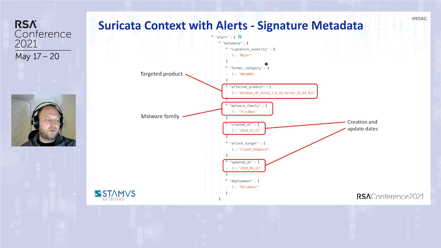So it was trying to detect the TrickBot malware. And then we got two other pieces of information that can be really useful: created_at and updated_at. Updated_at will tell you that the signature has been updated quite recently. And with created_at, you will know that the signature for this threat was written on this day. So if you want to focus on the recent threats, which are usually the most active, you can use this as a classifier and say, maybe I should look first at the recent created_at, because it's the fresh stuff that my anti-malware solution or my EDR solution may not be ready for.